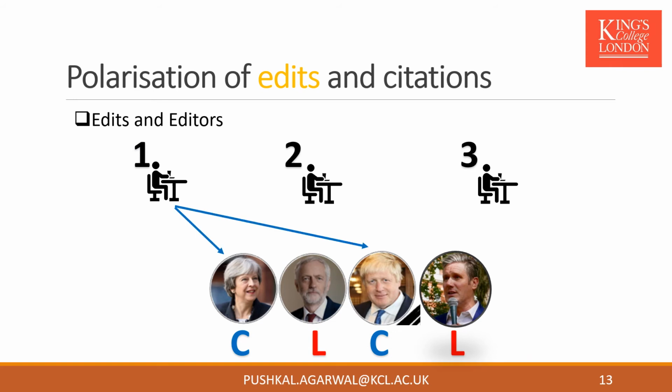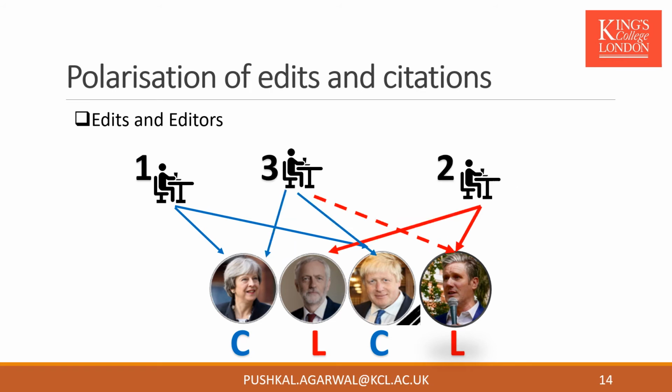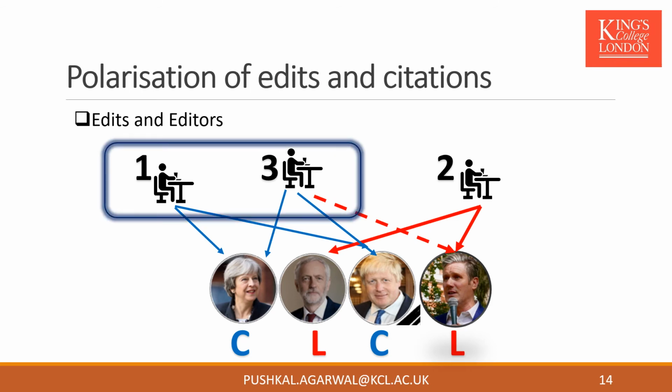Editor 1 edits only Conservative MPs, Editor 2 edits only Labour MPs, and Editor 3 mostly edits Conservative MPs. Since Editor 1 and 3 edit mostly Conservative MPs and have 2 MPs in common, we say they follow similar editing preferences.